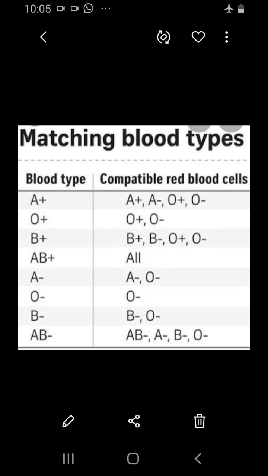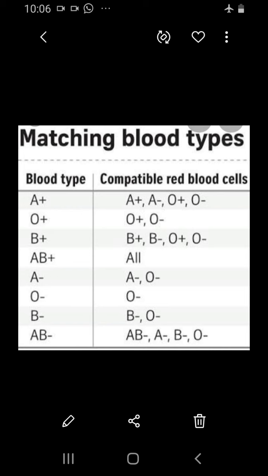So RBCs already have antigens. Along with the antigen, they have a special factor, also called the RH factor. If it is present, they are called positive, in any ABO group. It is denoted as positive. If that factor alone, the RH factor, is absent, but the antigens are present, they are called negative persons.